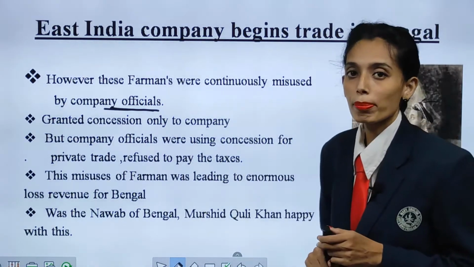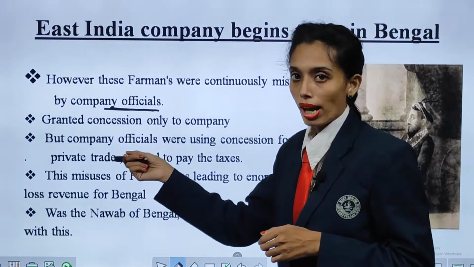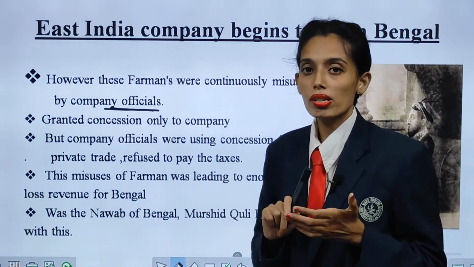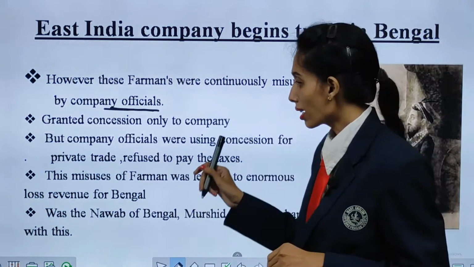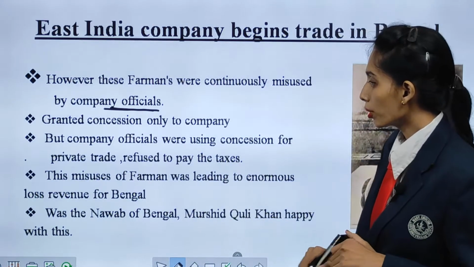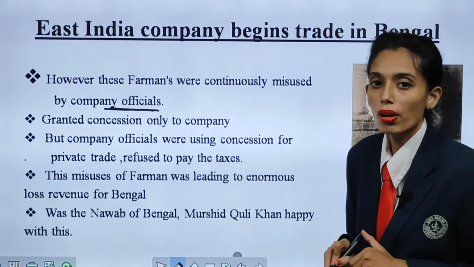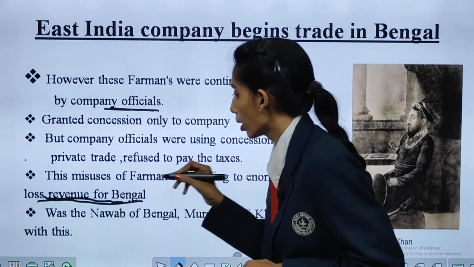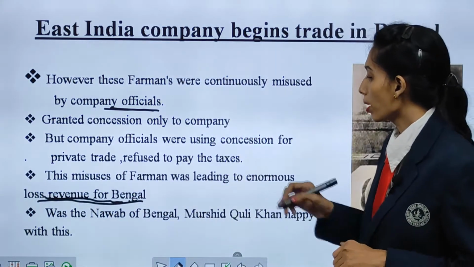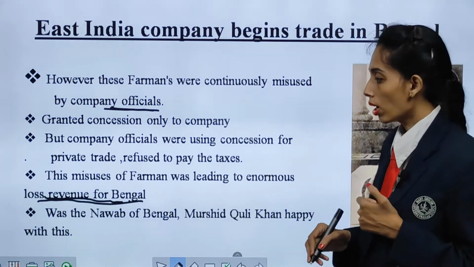Misuse of the farman was happening, and there was a nil balance in the treasury. This misuse was leading to enormous loss of revenue for Bengal.